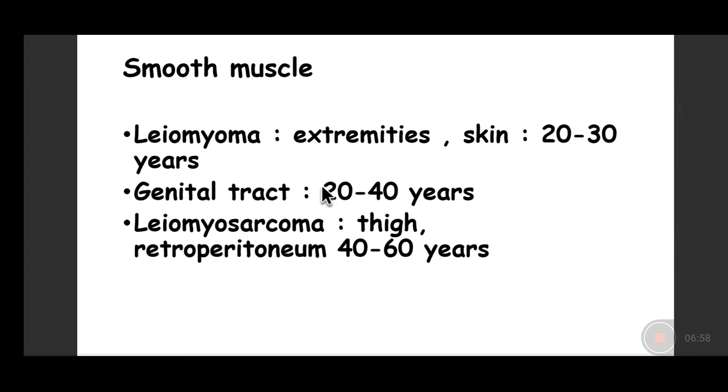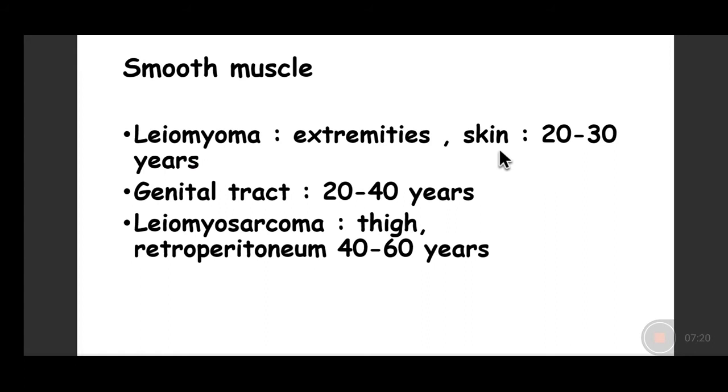You just now saw the example of a leiomyoma occurring in the uterus, which occurs generally in women in the genital tract, 20 to 40 years of age group. While the benign leiomyoma arises mostly in the skin in a younger age group, 20 to 30 years of age, and it arises from the erector pili muscle of the skin.